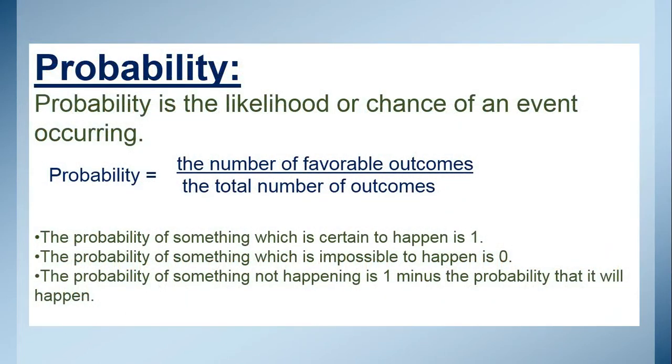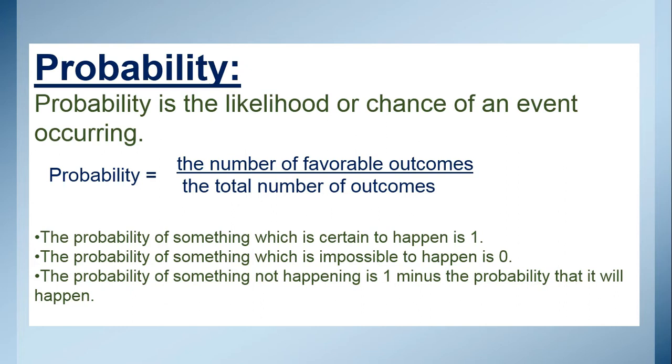Then, what is probability? Probability is the likelihood or chance of an event occurring. So if we are tossing a coin, that is an event. We will find the probability of either getting a head or getting a tail. That is probability. The formula of probability is the number of favorable outcomes divided by the total number of outcomes.